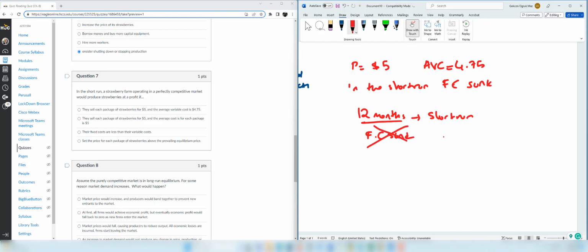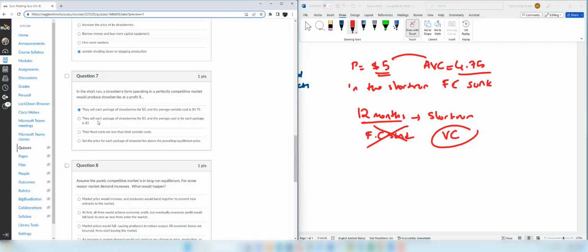So when you ignore the fixed cost, what is left is variable cost. Variable cost represents the amount of labor you hire and anything that varies with the production. So if you're selling at $5 and you spent per unit $4.75 per labor, then you are making a profit in the short run. That's not true for the long run. This is because fixed cost becomes variable too. So for that reason, first answer is correct.